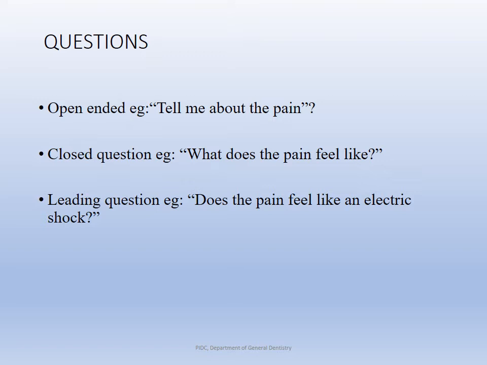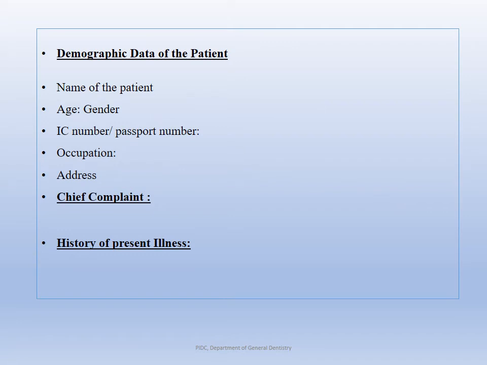And then sometimes the patient is still not able to explain, then you use a leading question, for example, does it feel like a sharp pain, like an electric shock-like pain, or a throbbing type of pain? So these are the various formats of questions that you use when questioning the patient during clinical history.